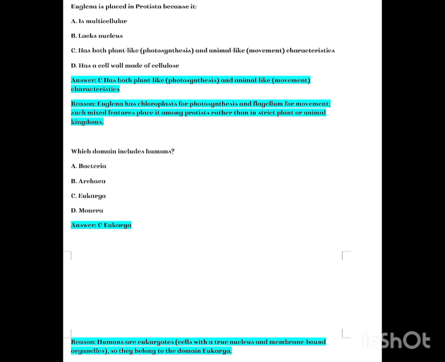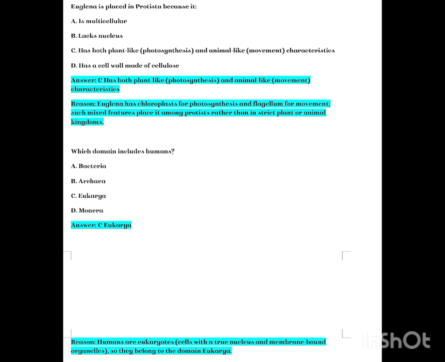Which domain includes humans? A. Bacteria, B. Archaea, C. Eukarya, D. Monera. Answer C. Eukarya. Reason: humans are eukaryotes, cells with a true nucleus and membrane-bound organelles, so they belong to the